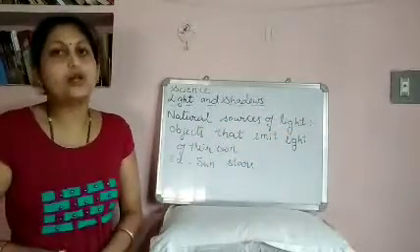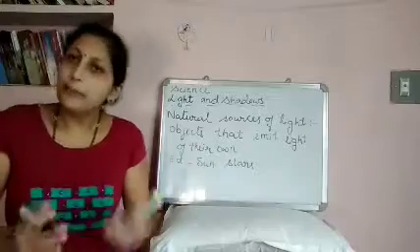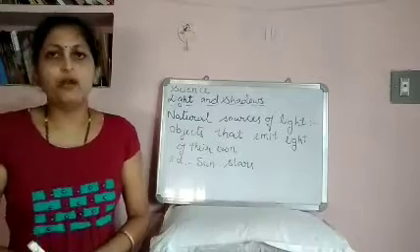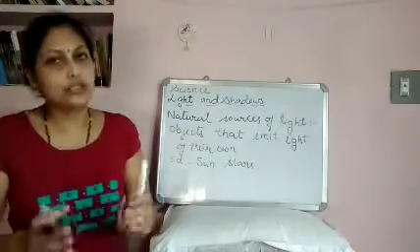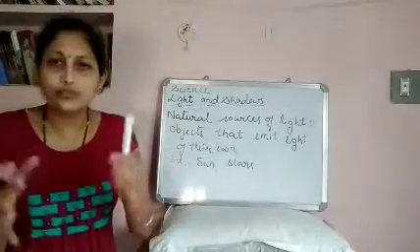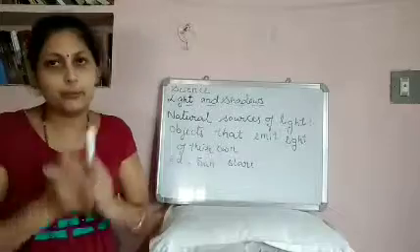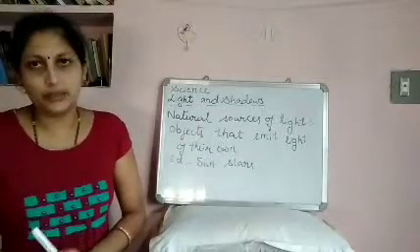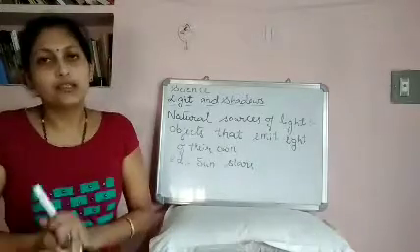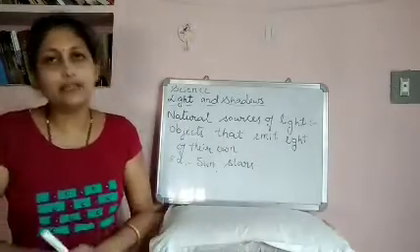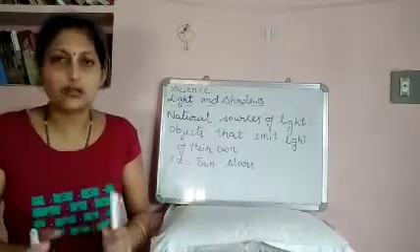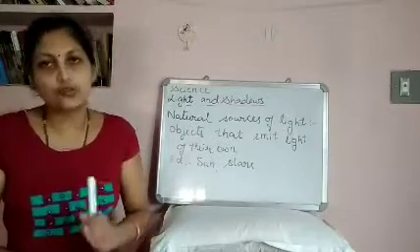Some other objects also emit the light. They are man-made. We have made them. For example, electric bulb or candle or the torch. They also emit or produce light, but they are not naturally obtained. They are all made by human beings, isn't it? Bulb is made by human beings, then torch is made by human beings, etc. They produce light, but they are all made by human beings. Such sources are called artificial sources of light.